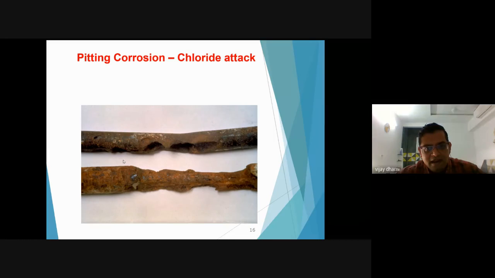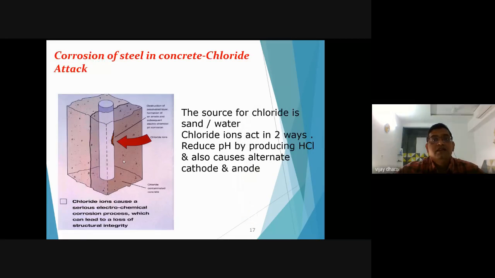So you can get an idea after seeing the way the corrosion happened on your steel bars. So you can make a judgment, meaning whether your corrosion is due to chloride attacks, due to carbonation, or due to some other reasons. This is also a detailed photograph of chloride attack on reinforcement.